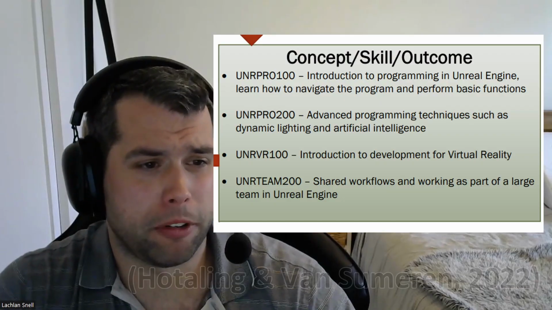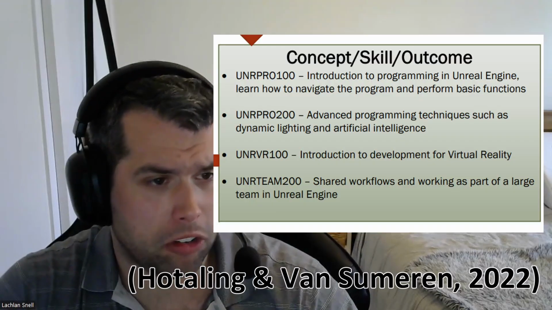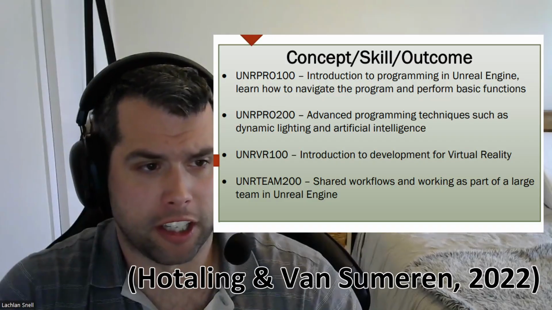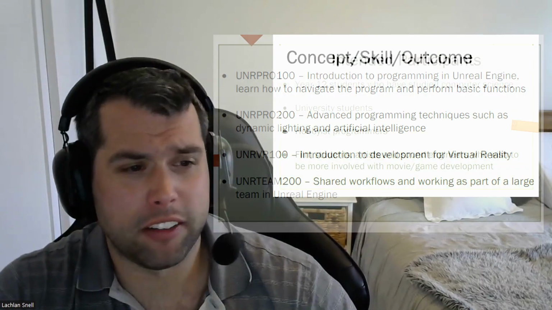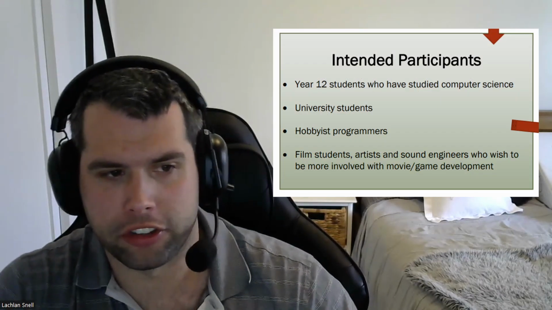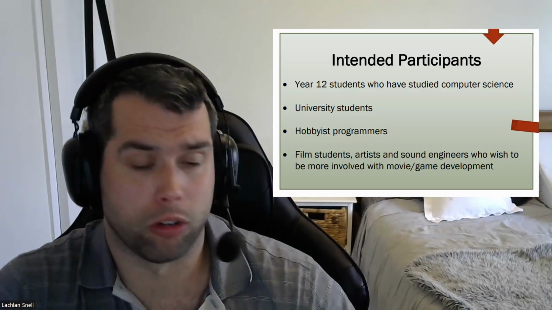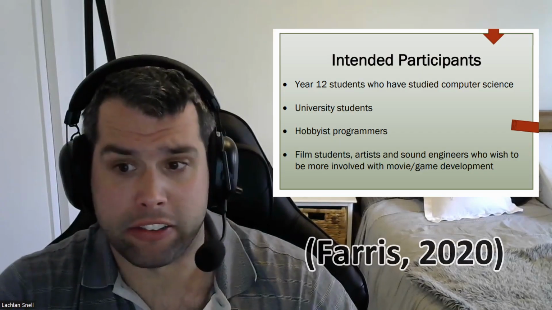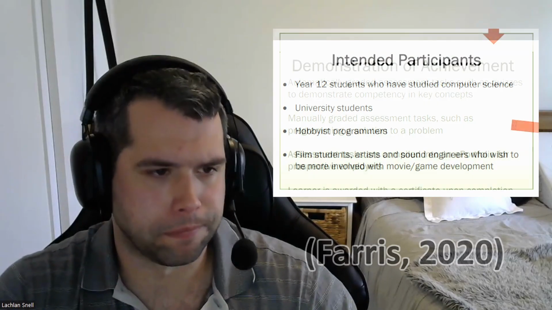These are just 4 examples, and as Hodling and Sumaran discussed in their 2022 paper, these units could be offered standalone or stacked together with other units to create a specialized qualification, such as a certificate or a diploma. The intended participants for this course are any learners who have experience working with computers, such as Year 12 students who have studied computer science, university students studying computer science or an adjacent field, or even hobbyist programmers. And as discussed earlier, the course could be offered to students working in the film industry.